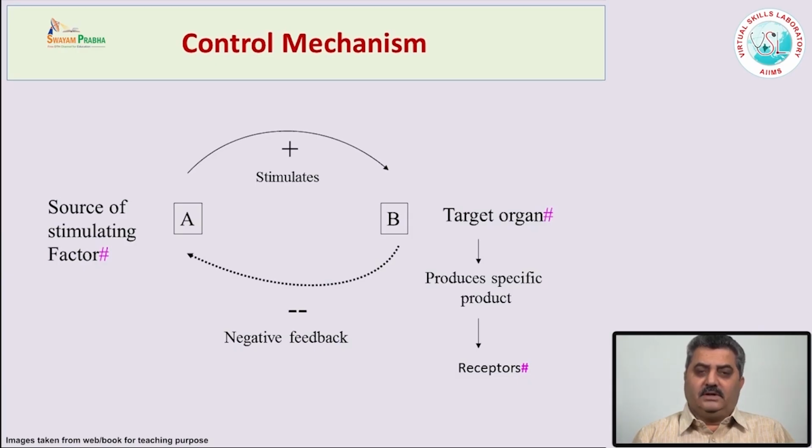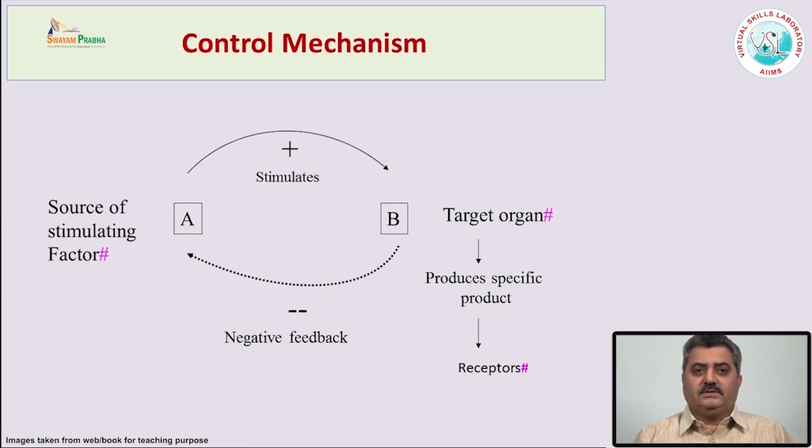Releasing hormones or releasing factors are secreted by the hypothalamus, which act on the pituitary gland and cause secretion of trophic hormones, which act on the endocrine organs and cause them to secrete hormones. These hormones go into the blood and act on the target organs.